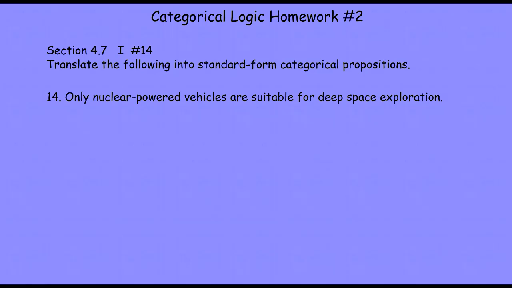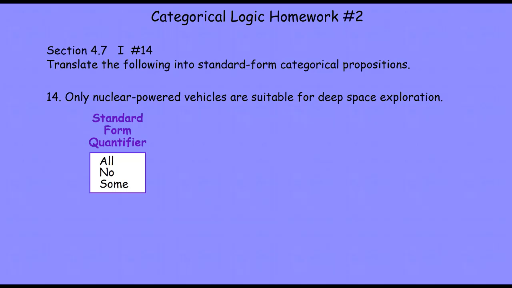When we are done, that statement will start off with one of our standard form quantifiers. So it's going to have an all, a no, or a some: the universal affirmative quantifier, the universal negative quantifier, or the particular quantifier.